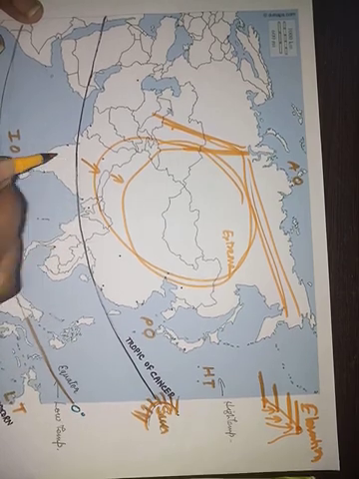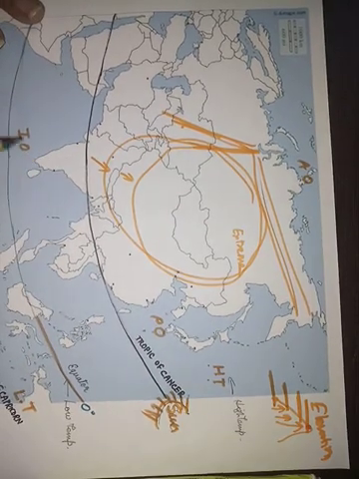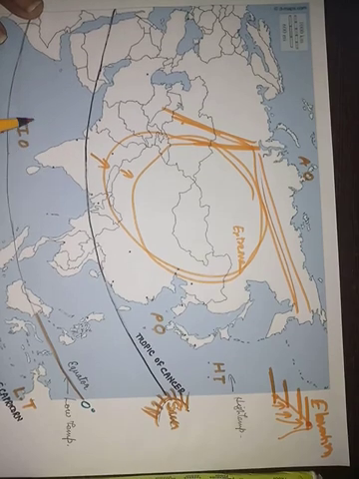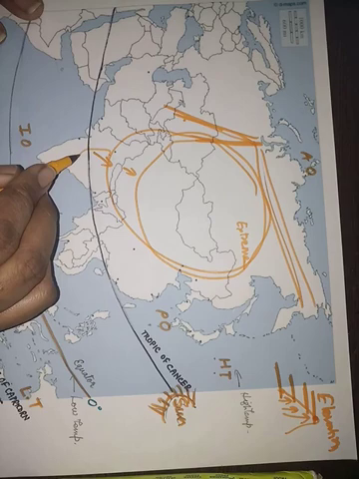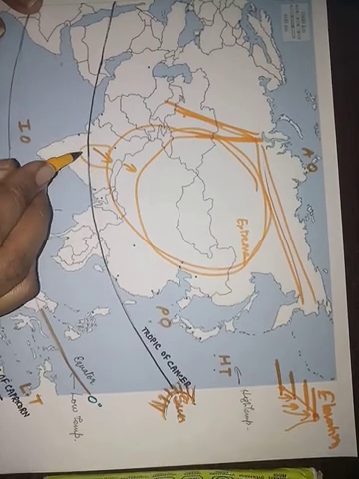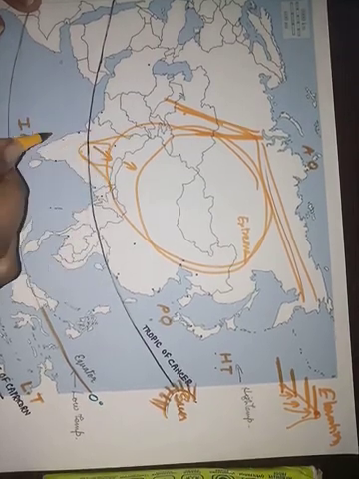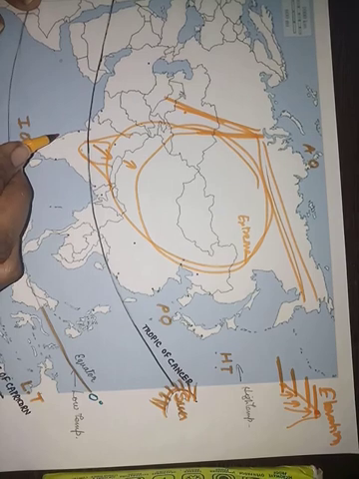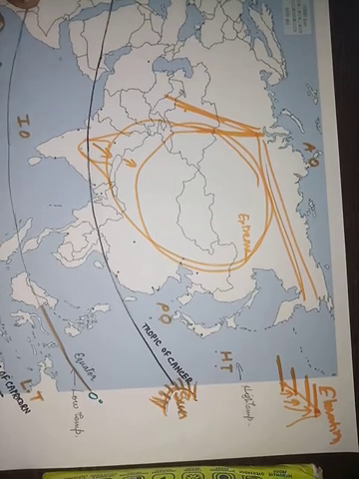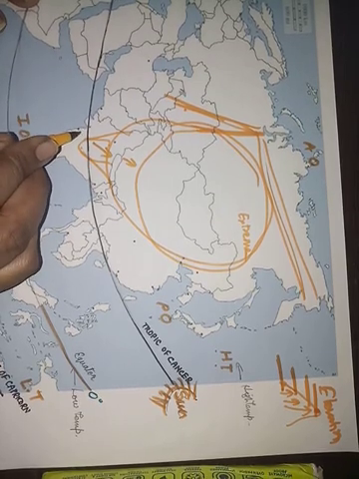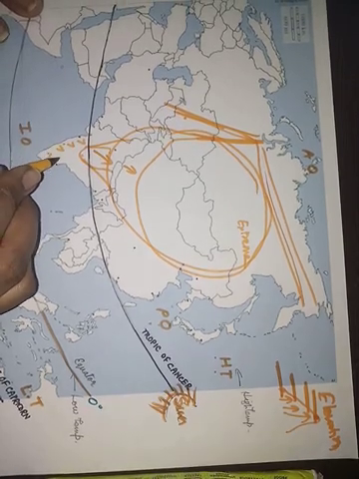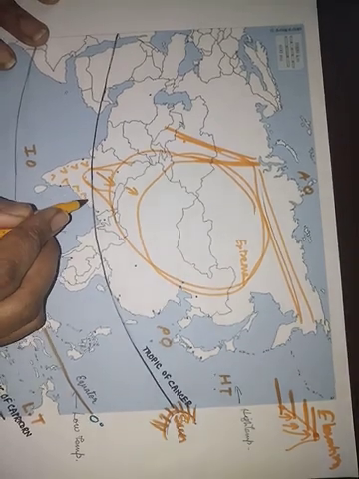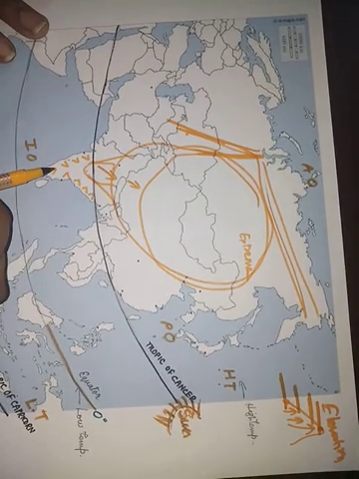It is more hot. Why is it more hot? Because of the landmass which is bound, and which is away from the coastal area, right? So what is elevation? The mountains which are found here, the Eastern Ghats and the Western Ghats: here you will find the Eastern Ghats, and here you will get the Western Ghats.